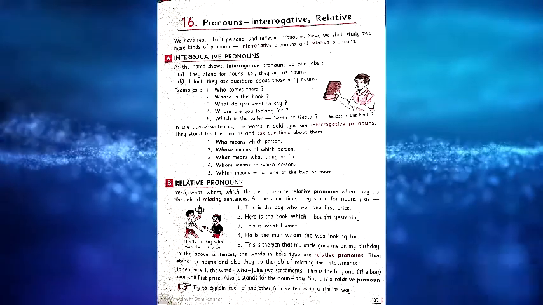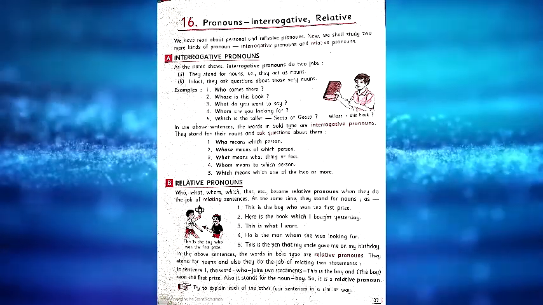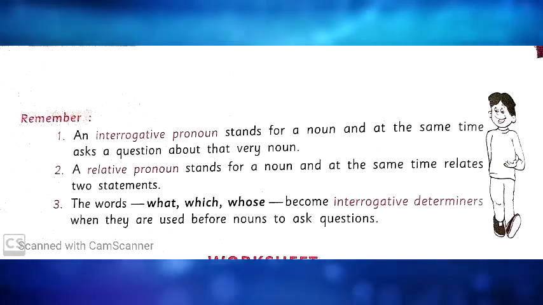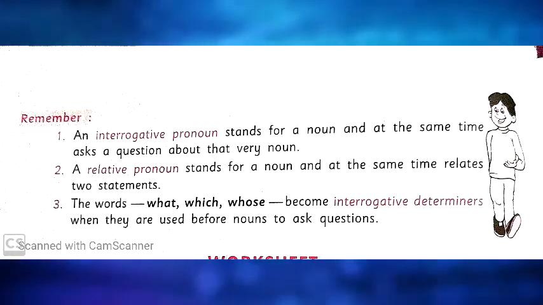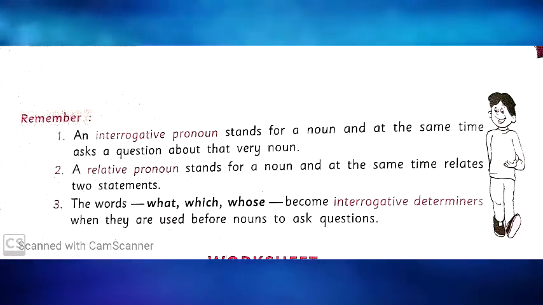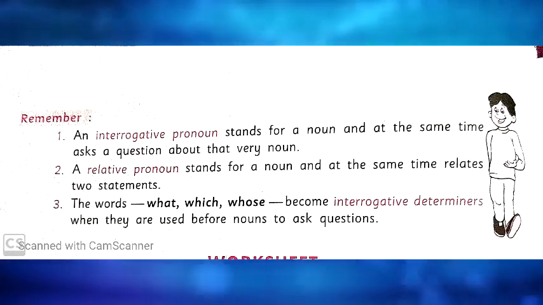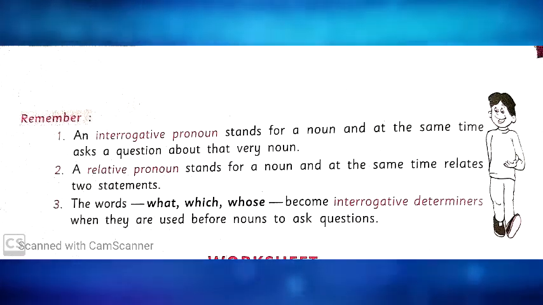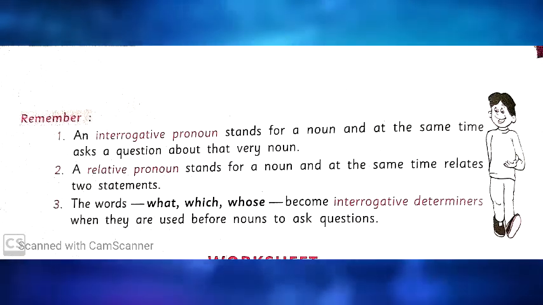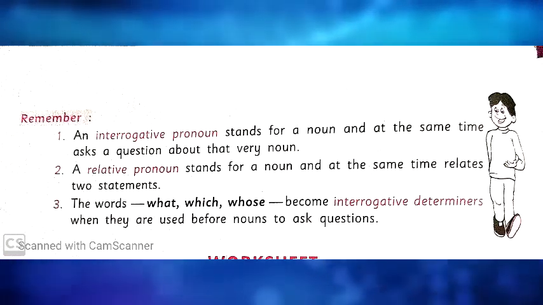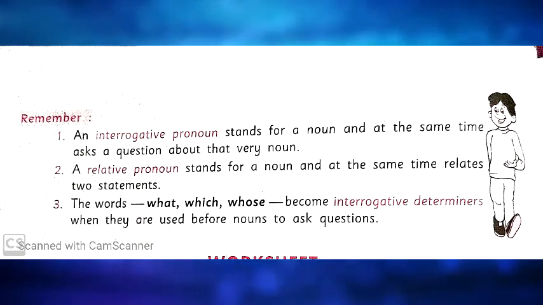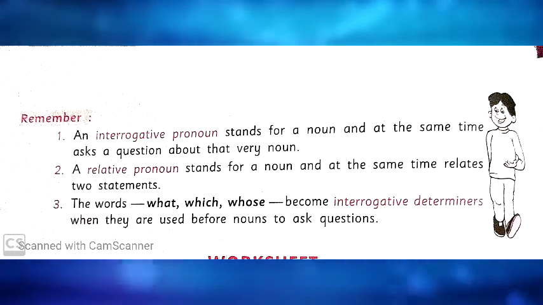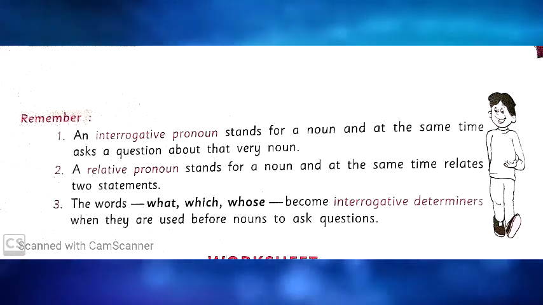This is about interrogative pronouns and relative pronouns. Keep it in your mind. There is a remember part in your textbook, page number 38, first paragraph. An interrogative pronoun stands for a noun and at the same time asks a question about that very noun. A relative pronoun stands for a noun and at the same time relates two statements. The words what, which, whose become interrogative determiners when they are used before nouns to ask questions. This is the remembering part of this chapter.